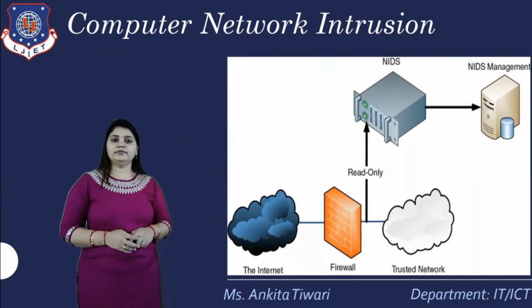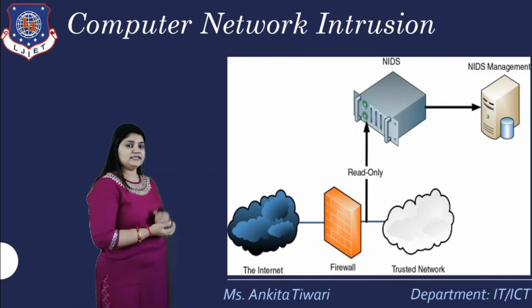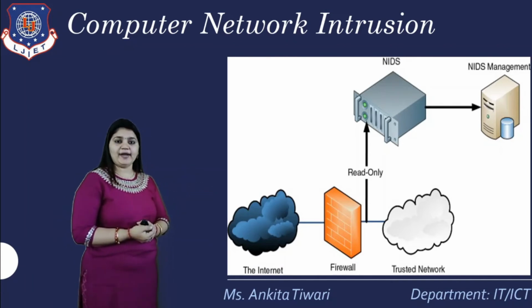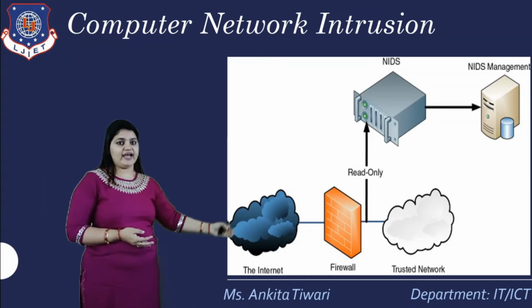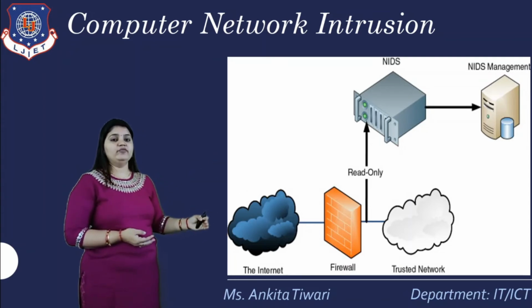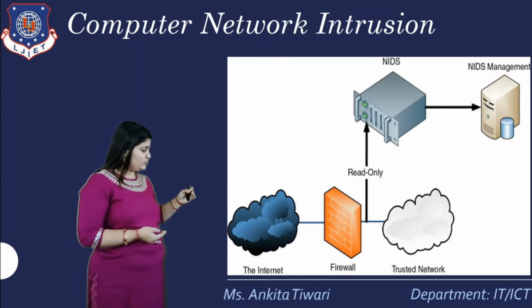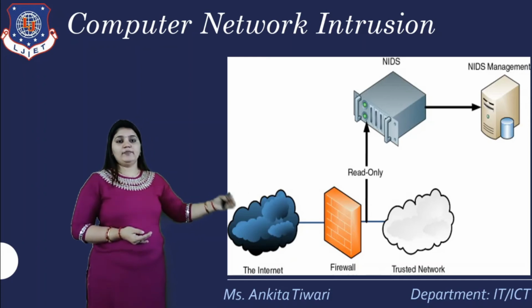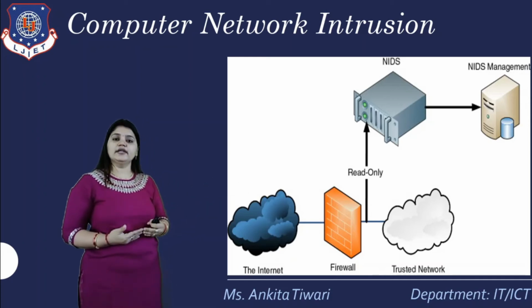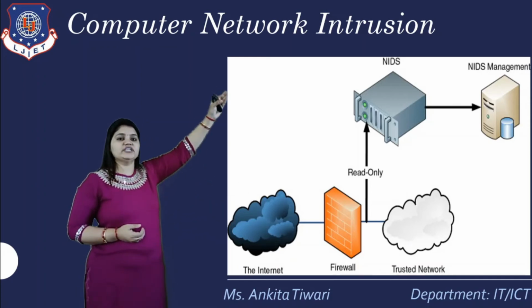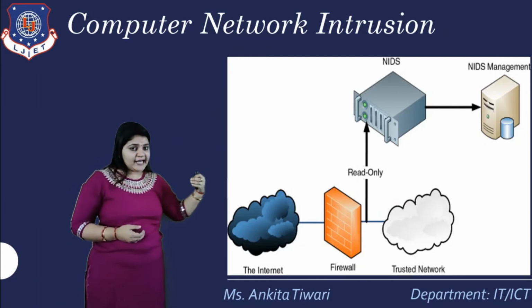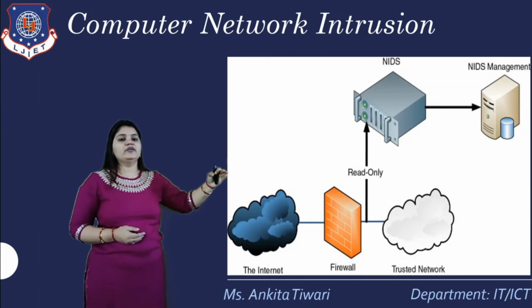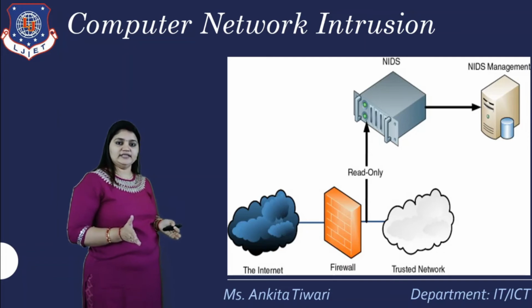So this is the system, as you can see here, and how the data is being compromised. We have the internet on one side, the trusted network on the other side, and a firewall in between. Whenever traffic goes from the internet to the firewall, it is checked. But when it goes to the trusted network to get the information, it goes to the server, reads the read-only data, and goes directly to the trusted network by breaking its authenticity.